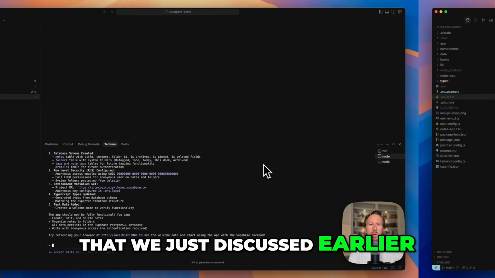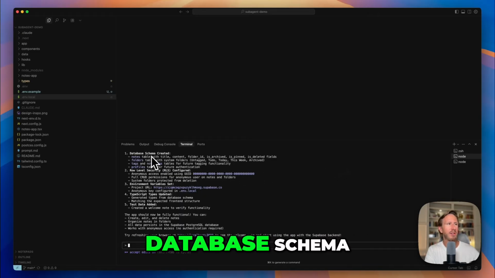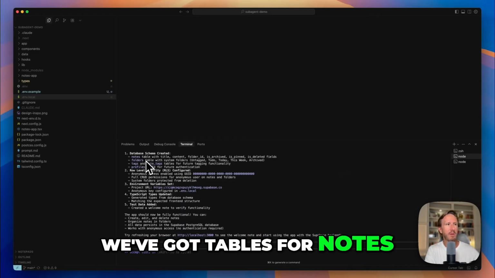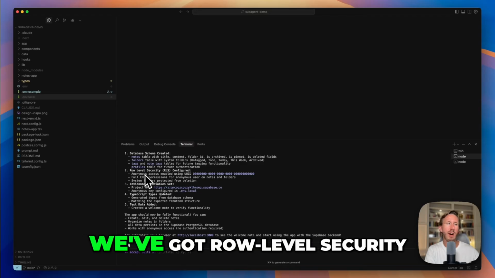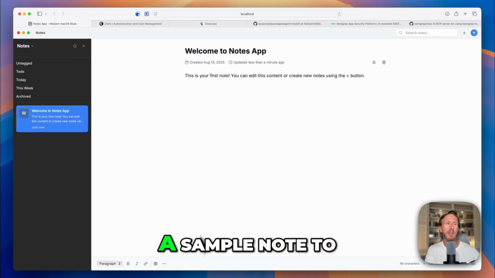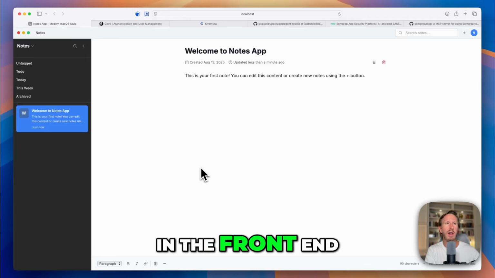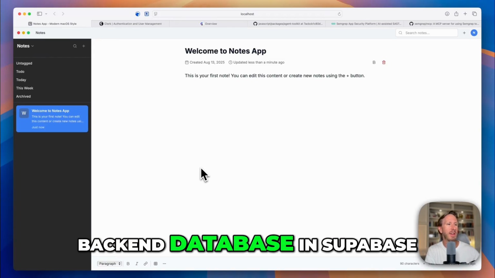But in order for the Supabase to actually work with your app, you'll need these variables that we just discussed earlier. Okay, so Claude just finished up here, and you can see it's created an entire database schema. We've got tables for notes, folders, tags, and profiles. We've got row-level security on all of the tables. And also, the MCP went ahead and created a sample note to make sure that everything is working and that notes that get created in the front end are logged in the back end database in Supabase.